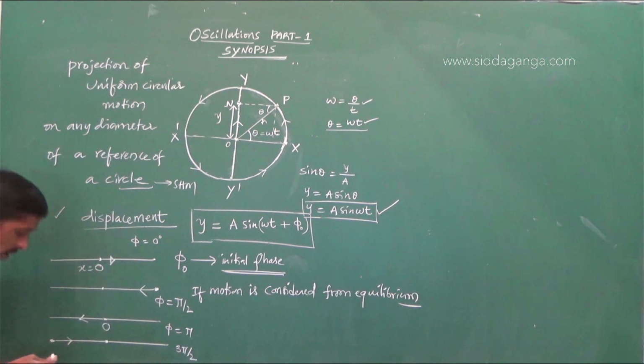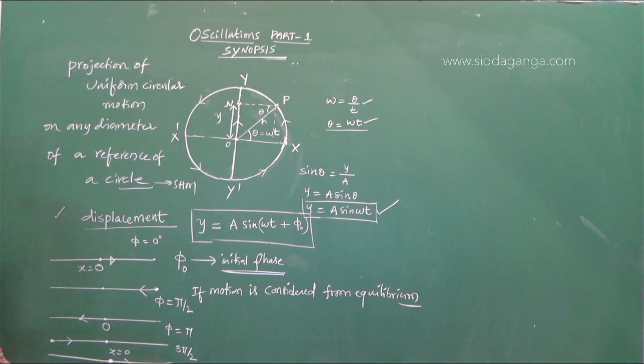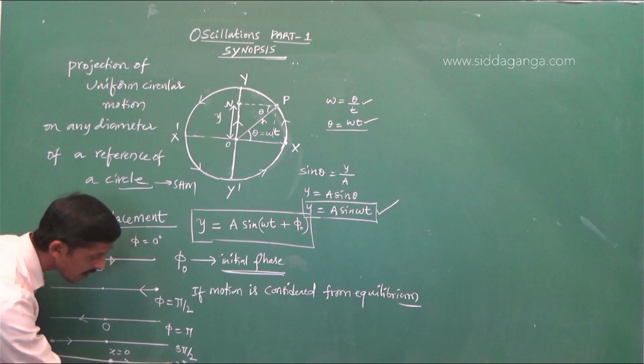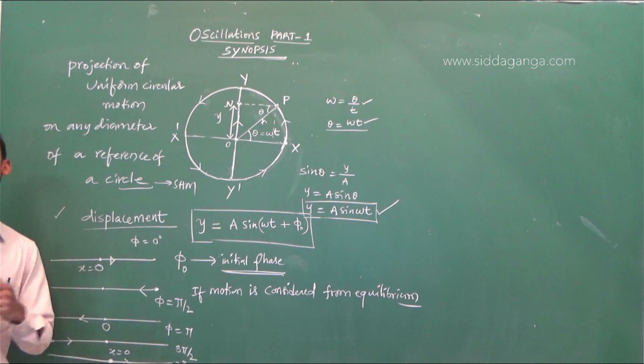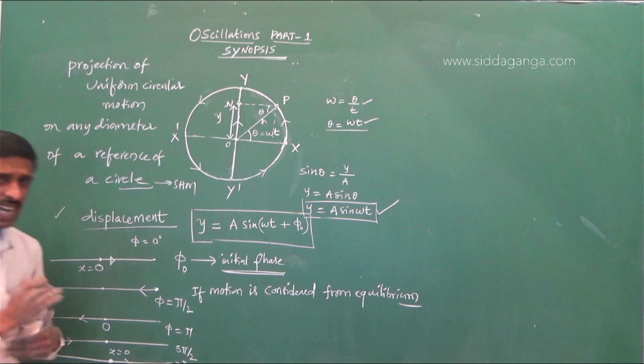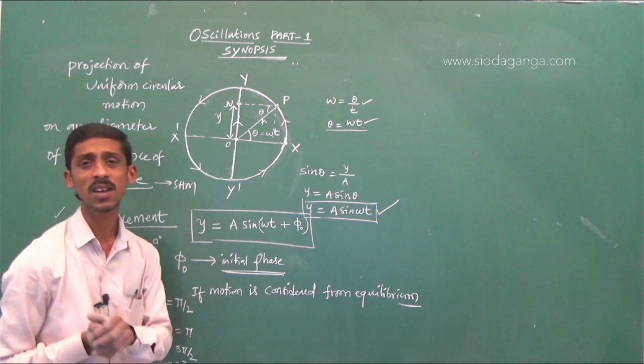Again, where will the particle come? The particle will come back to equilibrium. So 2 pi. What do you understand here? In simple harmonic motion, as the time changes, the phase of the particle also changes. What is phase?